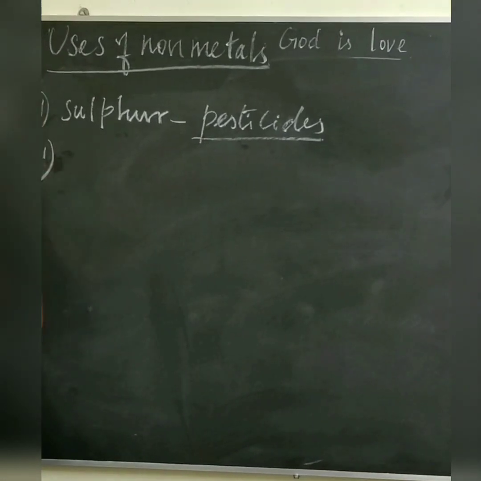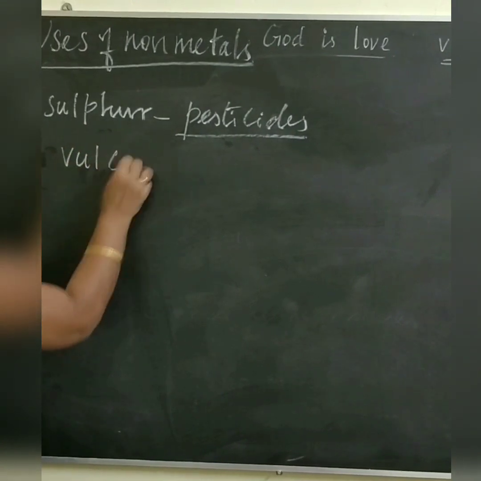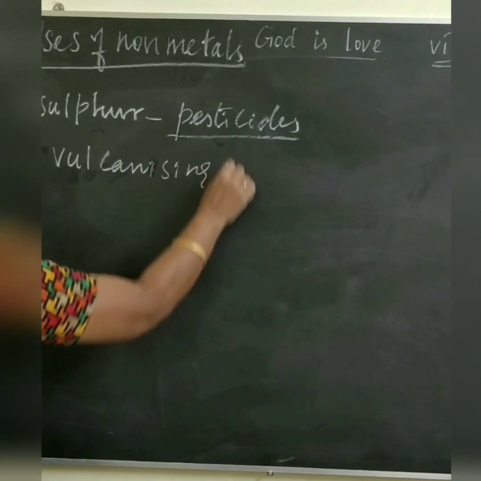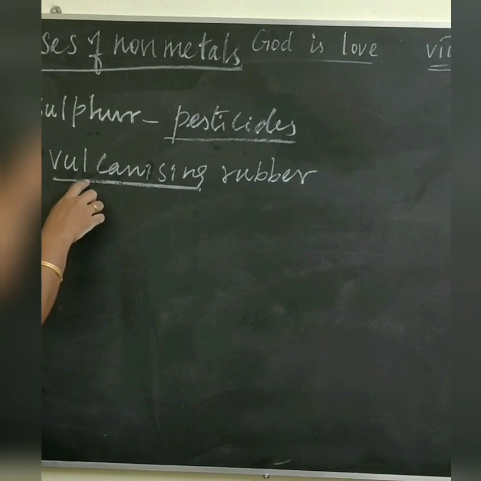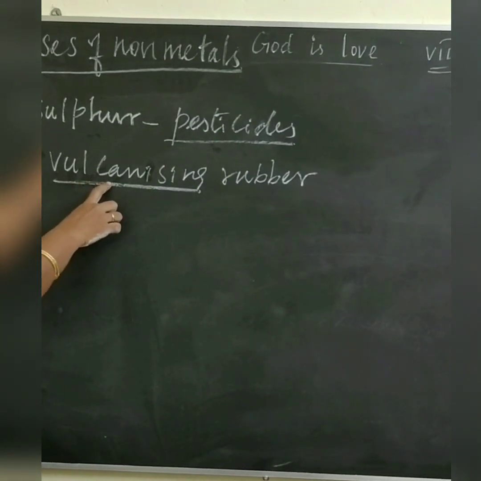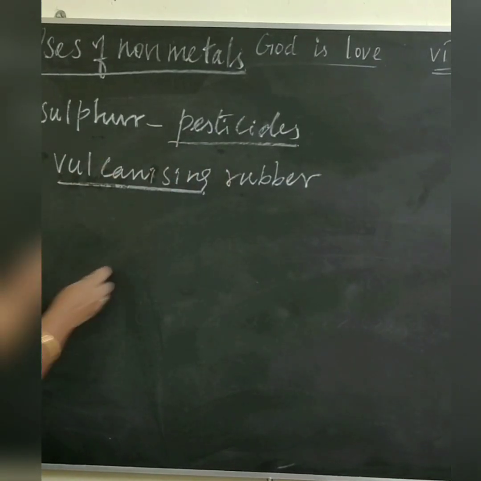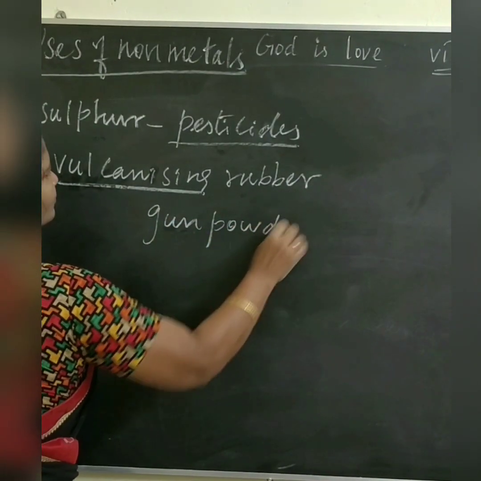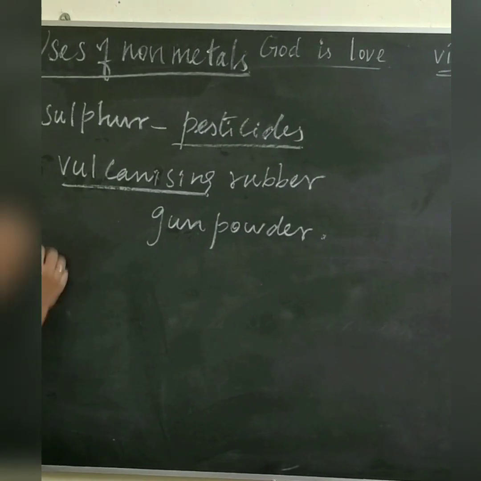Then third point, sulfur is used for vulcanizing rubber. What is vulcanizing? Making rubber hard. Sulfur is used for vulcanizing rubber and to make gunpowder. Then next one, nitrogen.